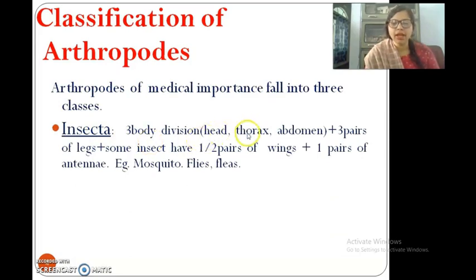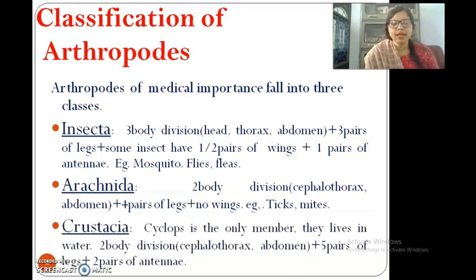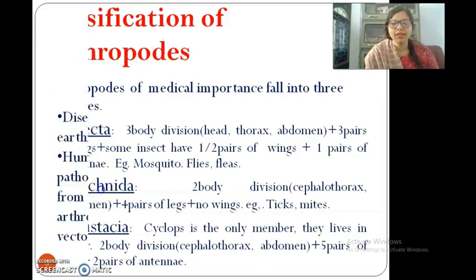They have three body divisions: head, thorax, abdomen, and three pairs of legs. Some insects have 1 to 2 pairs of wings and 1 pair of antennae. Remember that insecta have wings, but the arachnida have no wings. They have two body divisions, cephalothorax and abdomen, 4 pairs of legs, no wings. For example, ticks and mites. Last is crustacea. Only Cyclops is the member of this type. They live in water, have two body divisions, cephalothorax and abdomen, 5 pairs of legs and 2 pairs of antennae.